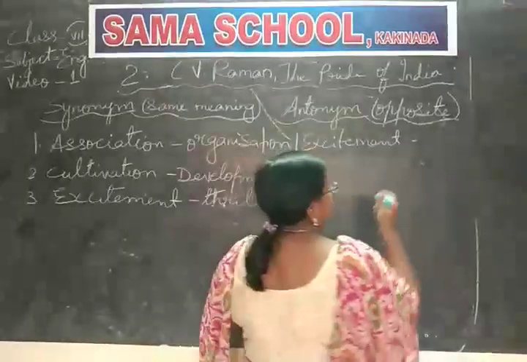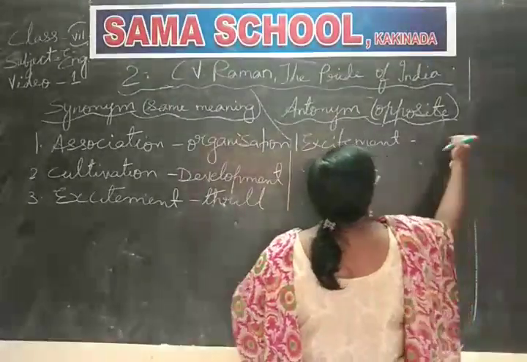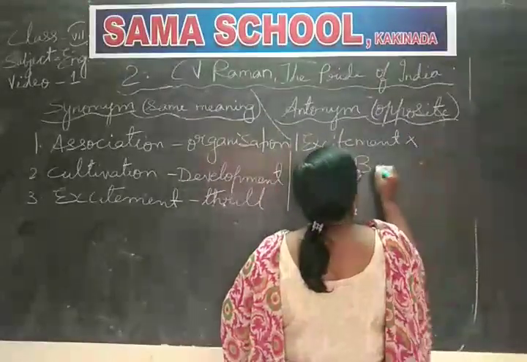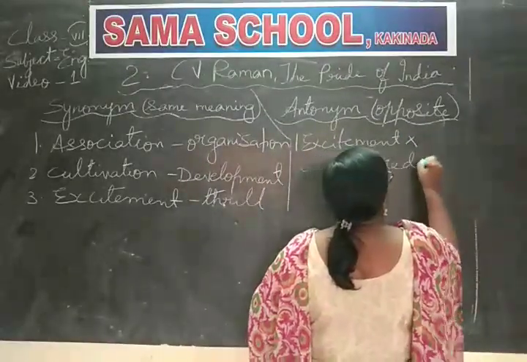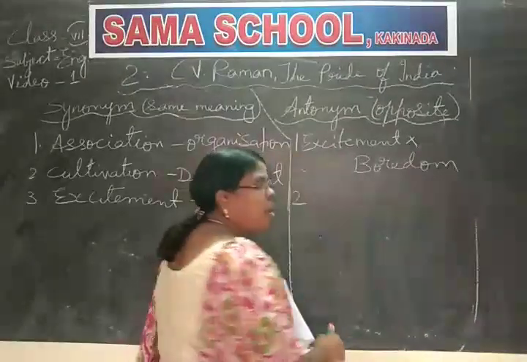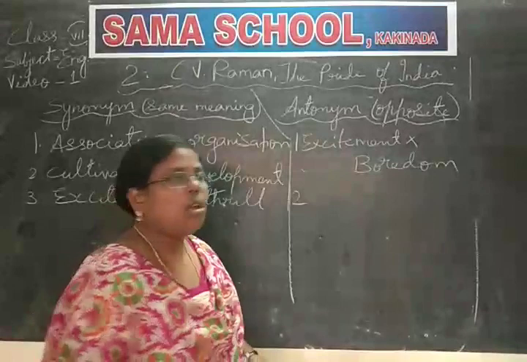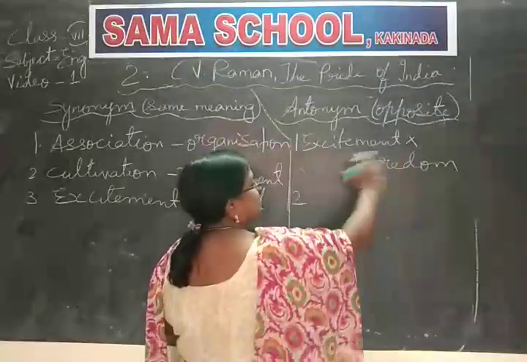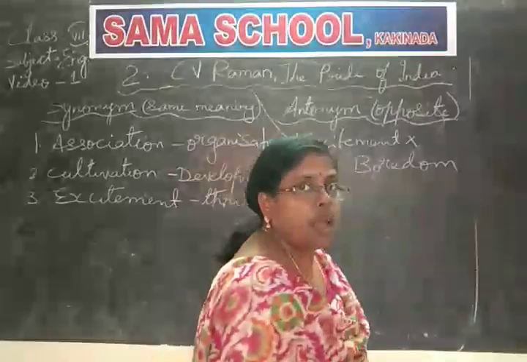Very boring we say, no? I'm writing it here. Boredom. So boring. What should I do at home? Many people say, no? So boring. So exciting we say. But excitement's opposite is boredom.